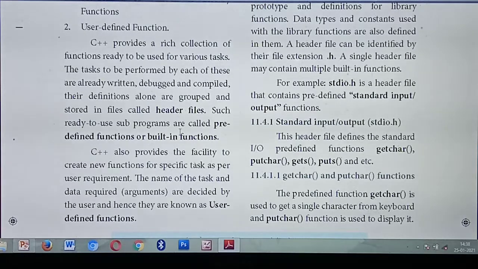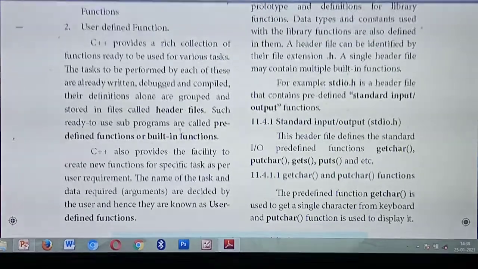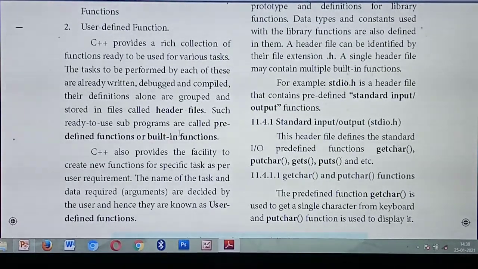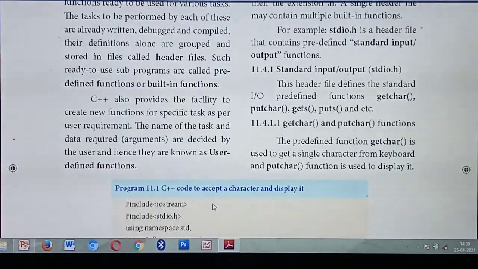Next one is user defined, the name itself says user defined. Based on the user's wish, this program gives the user a chance to define their own functions also. Predefined means they are already written inside the header file, but user defined means, based on the user's needs and requirements, they group code into one module or write their functions as they wish. That type of function is called which type of function? User defined function. Understood?